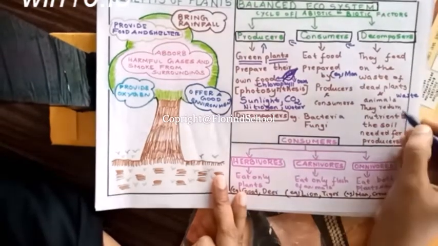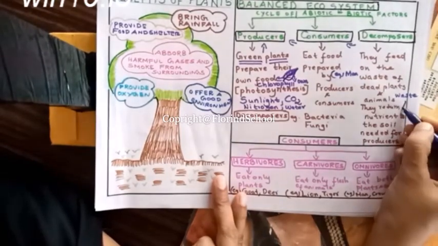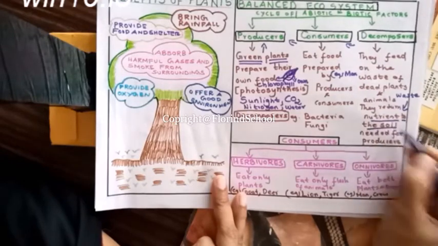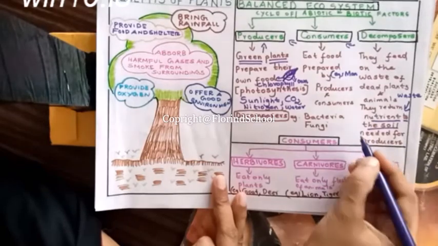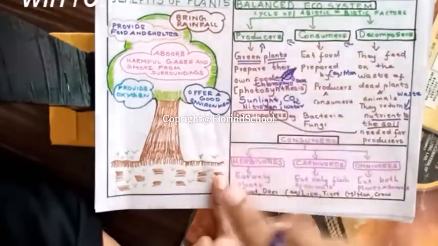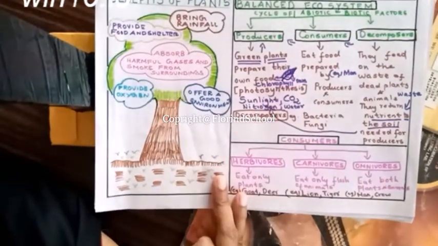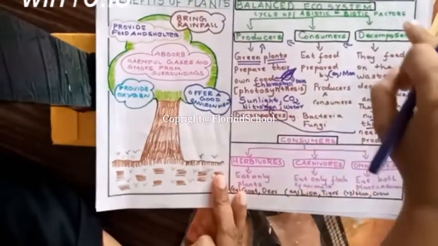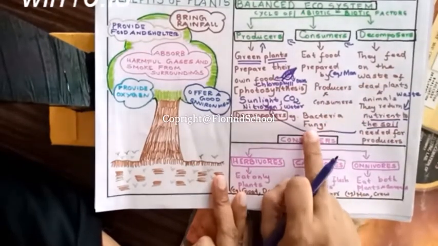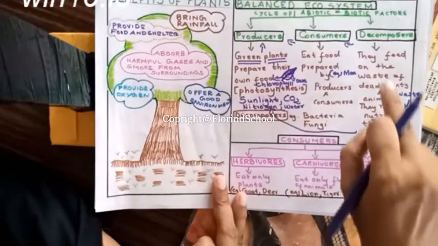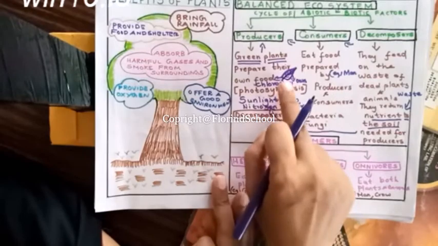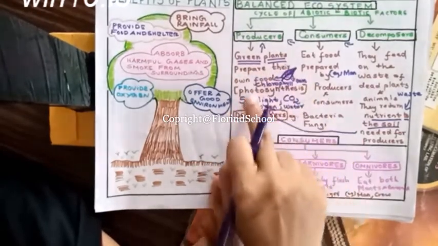And in turn, after eating, they return nutrients to the soil, which is needed for the producers to prepare their food. The nutrients produced by the decomposers like bacteria and fungi are returned to the producers to prepare their own food.